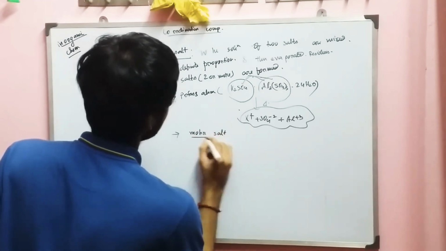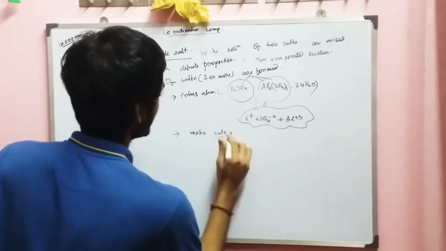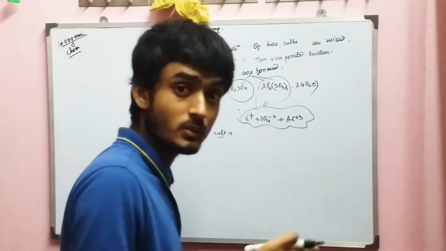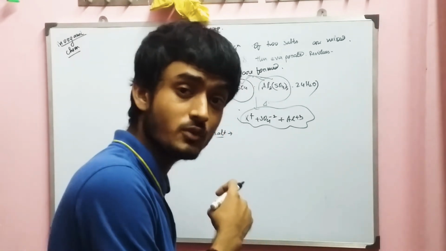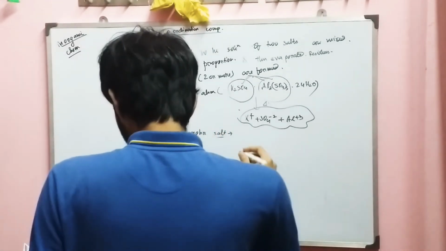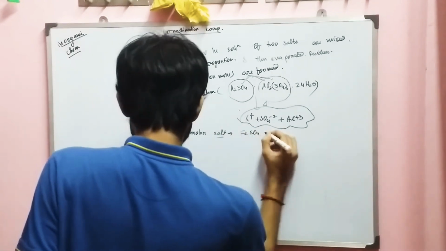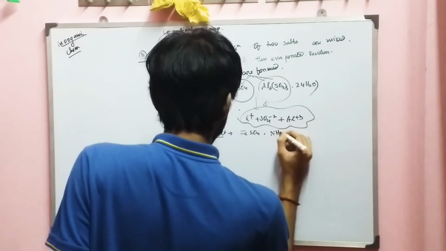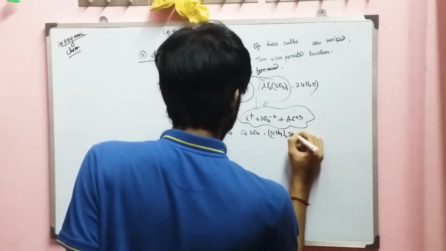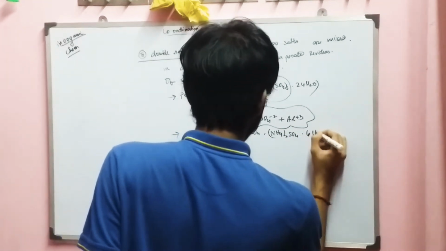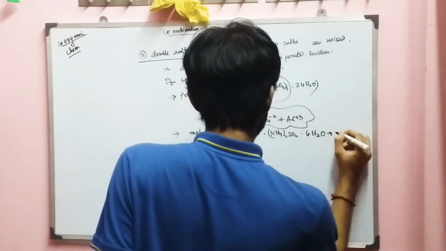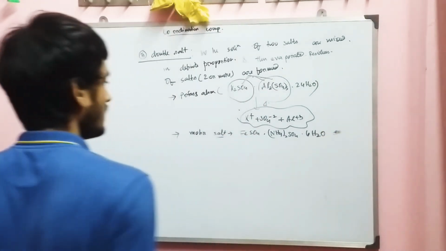Mohr salt. What is the Mohr salt? What is the formula of Mohr salt? You will also have to remember this formula for NEET and JEE. The Mohr salt is FeSO4.(NH4)2SO4.6H2O. It is known as Mohr salt. Okay.